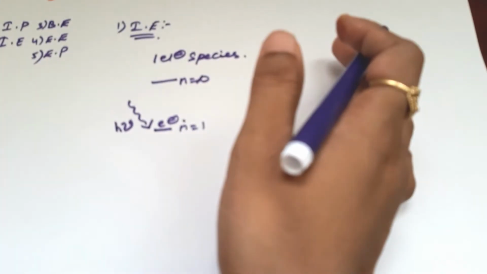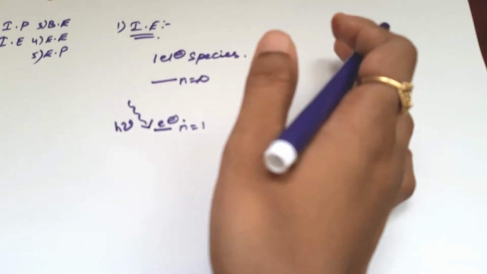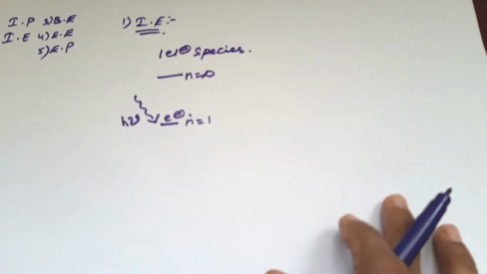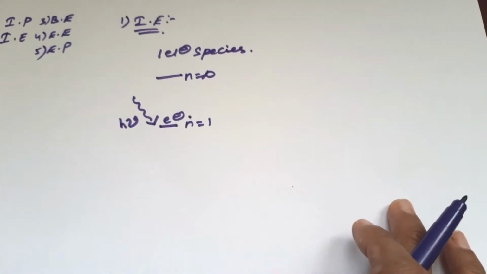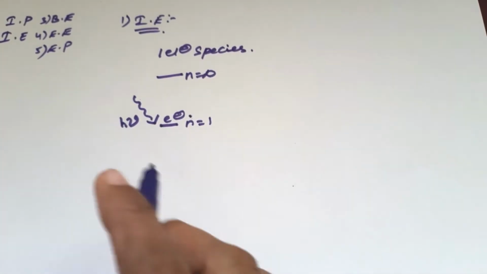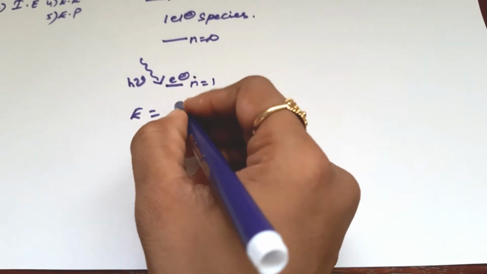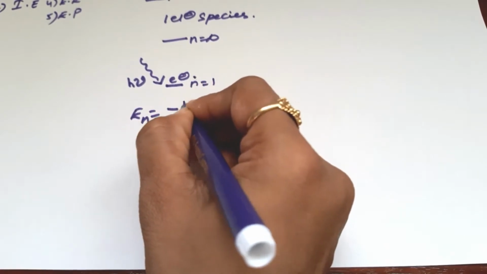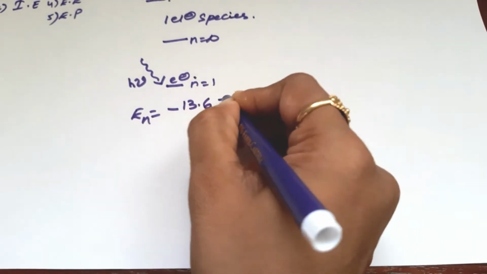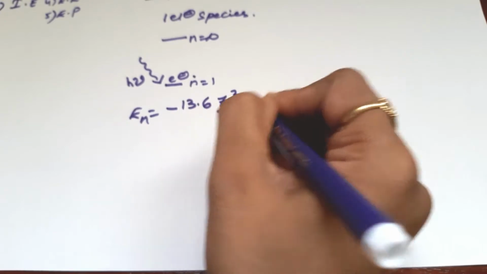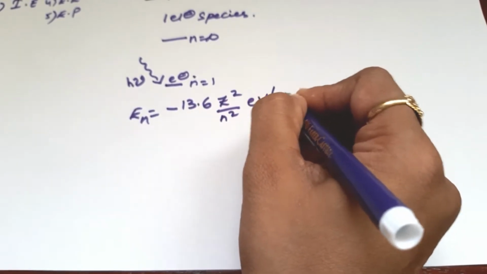I am going to write the energy formula for this ionization energy. I am not discussing the derivation, but I am giving the formula. The energy of an electron in an orbit is given as En equal to minus 13.6 Z square by n square electron volt per atom.